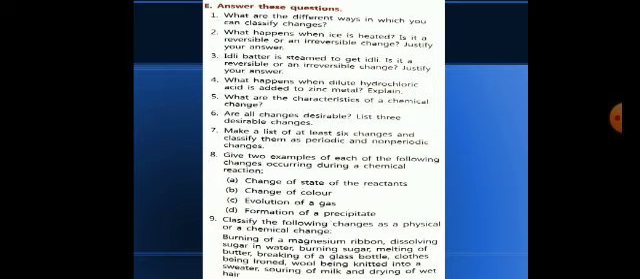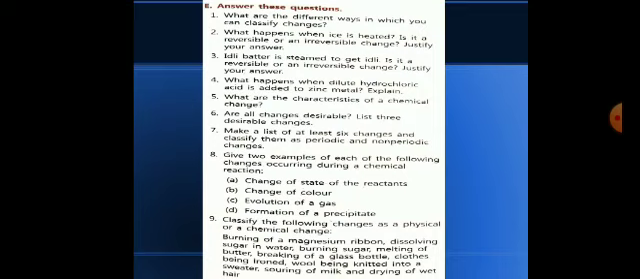Next they are asking, are all changes desirable? The answer is no, because there are so many changes occurring around us all the time, and some are undesirable also. They are asking for 3 examples of desirable changes. You can write anything: cooking of food, ripening of fruit, or photosynthesis, where plants make their own food. So these are desirable changes.